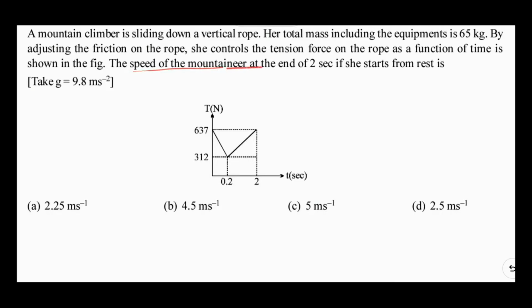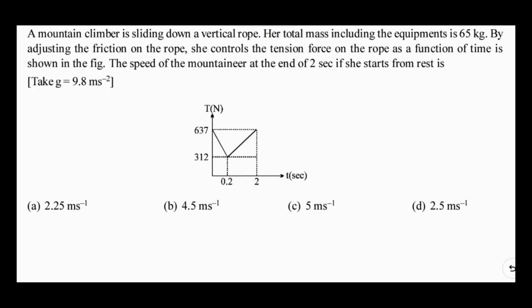We need to find the speed of the mountaineer at the end of 2 seconds if she starts from rest. We need to assume that the initial velocity is 0 and g is 9.8. The graph is given for the 0 to 2 second time interval.